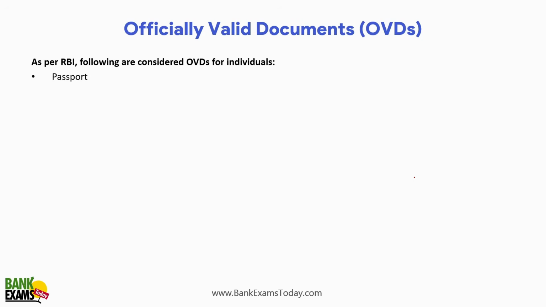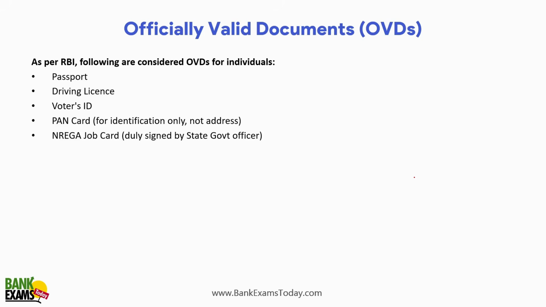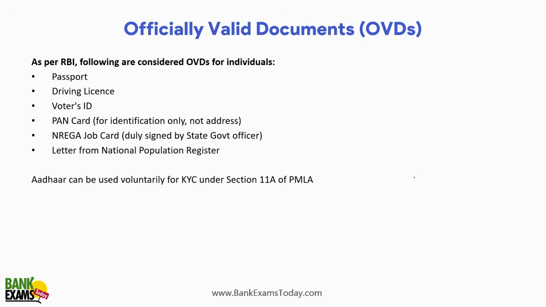So what are the OVDs, officially valid document? कौन से हैं? Passport, driving license, voter ID, PAN. PAN is only applicable for personal identification, not address validation. Narega job card, duly signed by a state government officer, letter from National Population Register. And जो आधार है, आधार can be used voluntarily for KYC under section 11A of PMLA.